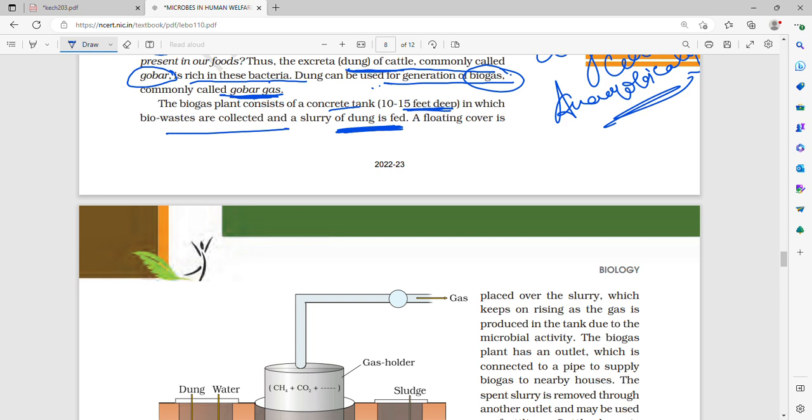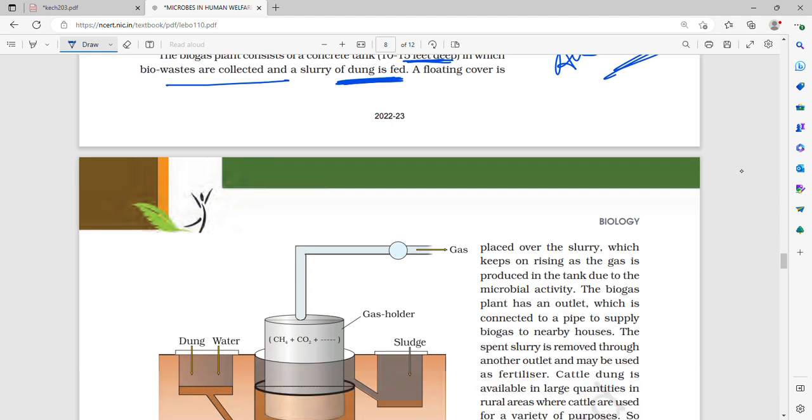So a biogas plant consists of a concrete tank, made up of concrete cement, and it is 10 to 15 feet deep. The bio waste is collected in this tank, and a slurry of dung is fed. Slurry is basically in a semi-solid form, not in a dry solid form.